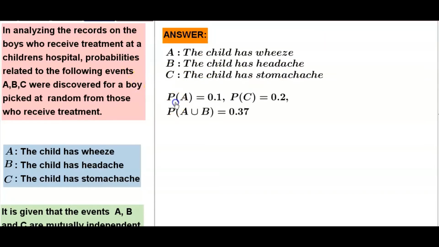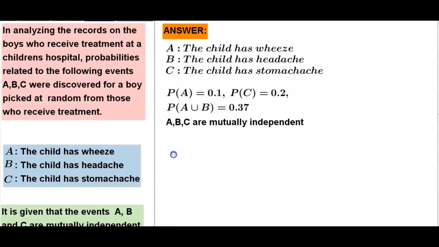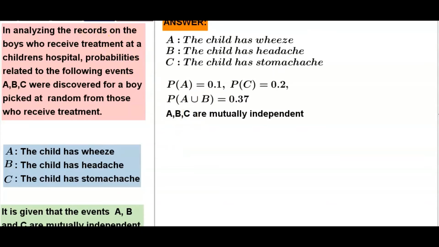And also, this one also given, probability of A 0.1 and probability of C 0.2, probability of A union B 0.37. A, B, C are mutually independent.